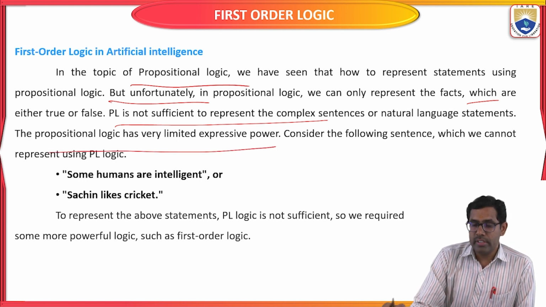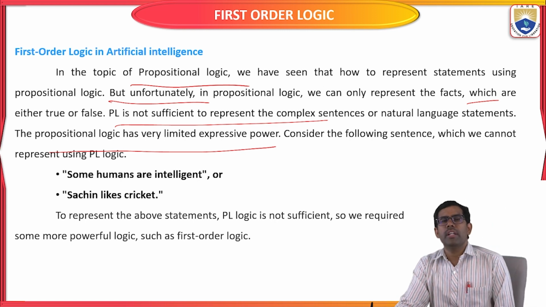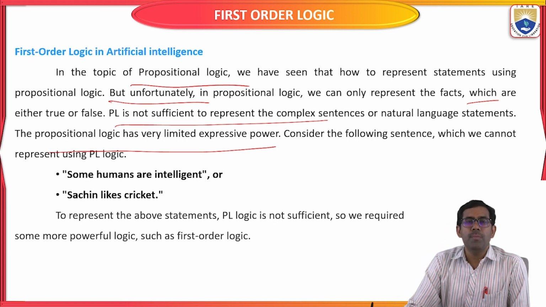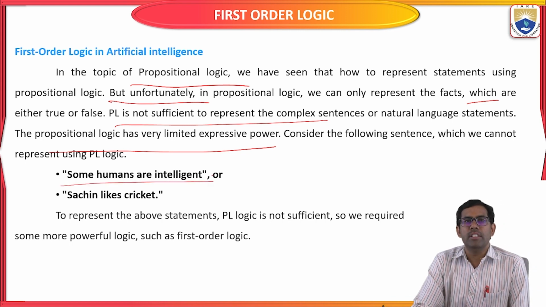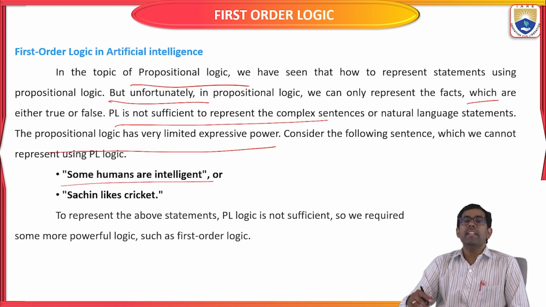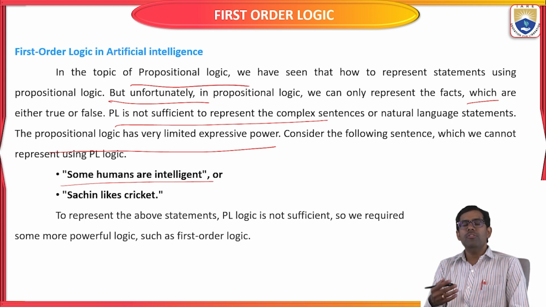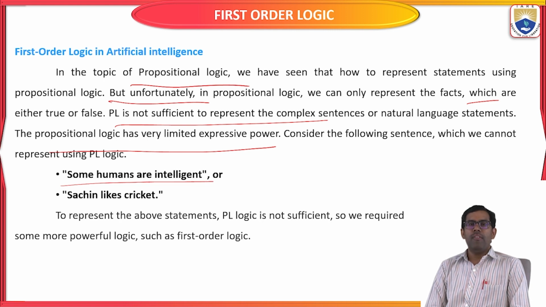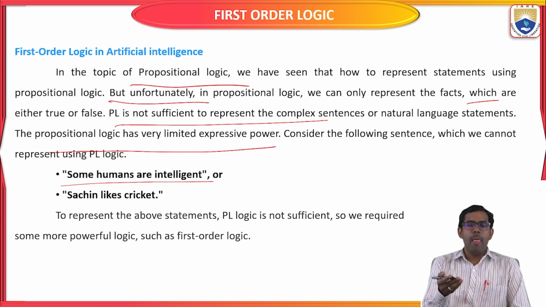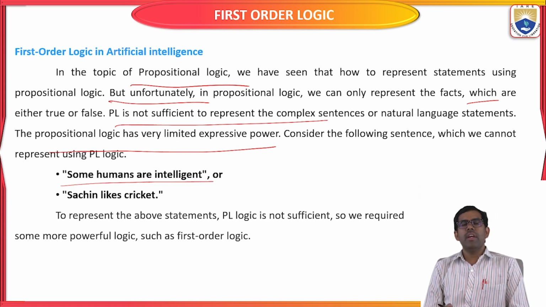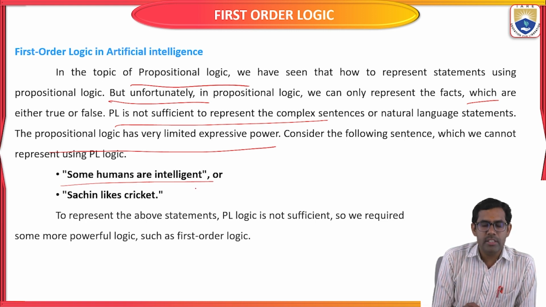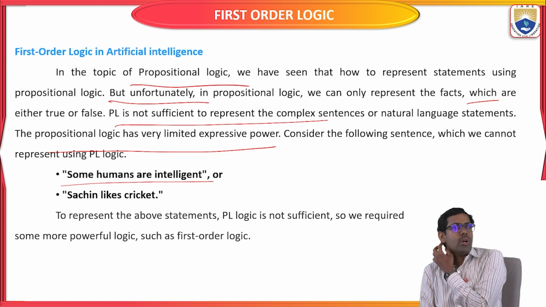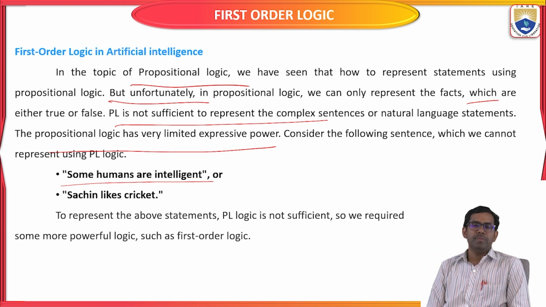Consider the following example sentence. Note it down: some humans are intelligent. It is a composite sentence, which can give true or false. Here we can't say that the given statement is propositional logic, because it contains objects. In 'some humans are intelligent', there are objects.